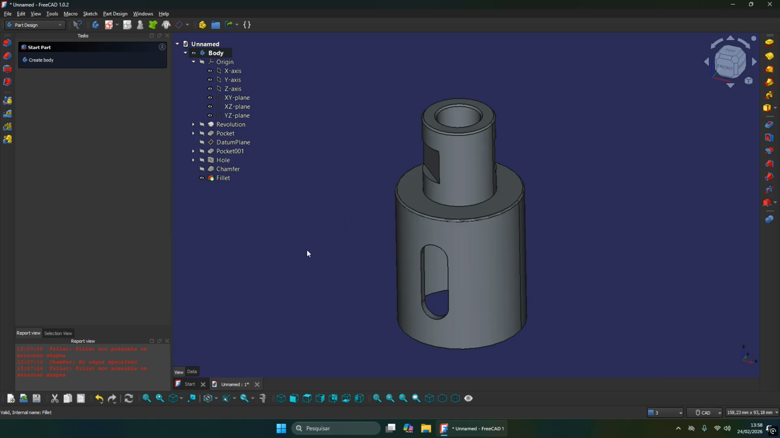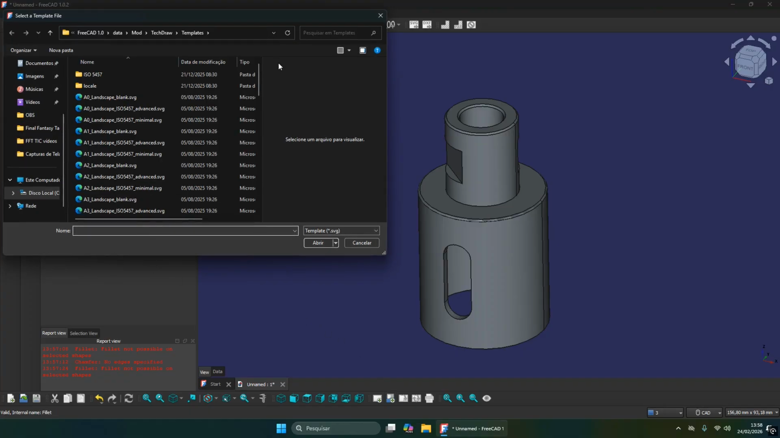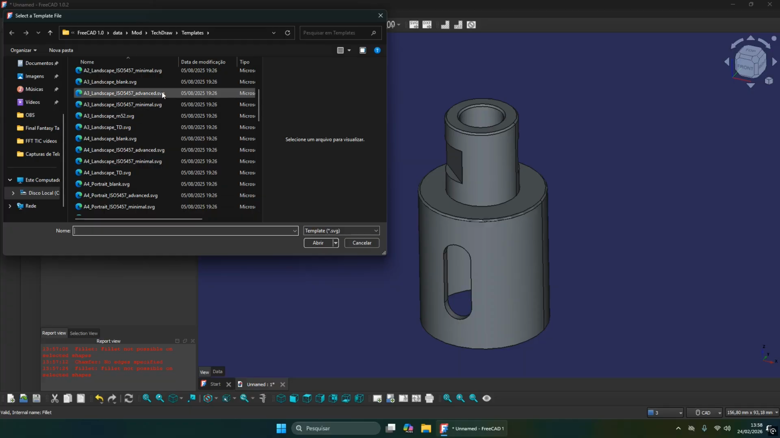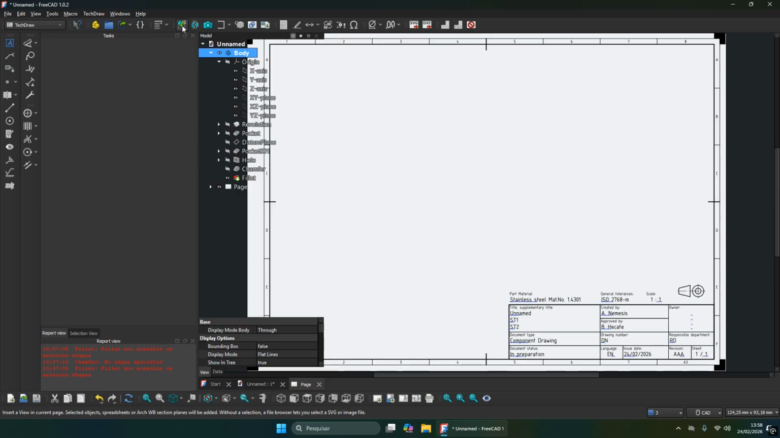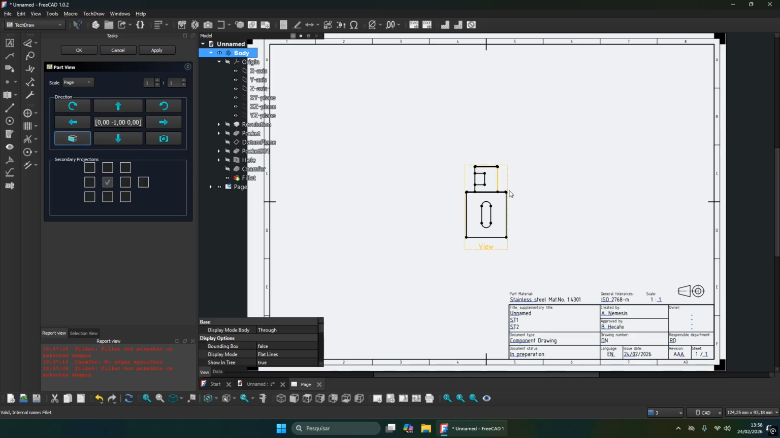Now change the workbench here from Part Design to TechDraw and go here on the insert page using template command. Look for A3 landscape advanced. Yes, this one. Select the body in your specification tree, and go to insert view command. And I want the front view and I want the isometric view.